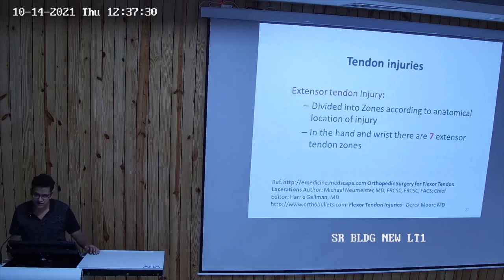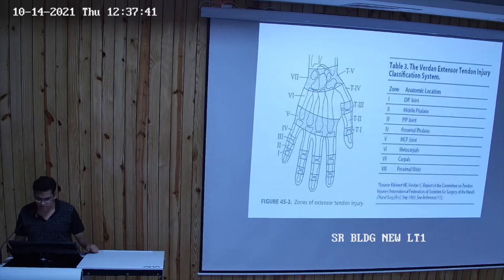Now the extensor tendon injury. The hand is divided into zones according to the anatomical location of the injury. In the hand and the wrist, there are 7 extensor zones. Zone 1 is at the DIP joint. Zone 2 is at the middle phalanx. Zone 3 is at the proximal interphalangeal joint. Zone 4 is the proximal phalanx. Zone 5 is the metacarpophalangeal joint. Zone 6 is the metacarpals. Zone 7 is the carpals, and zone 8 is the proximal wrist.